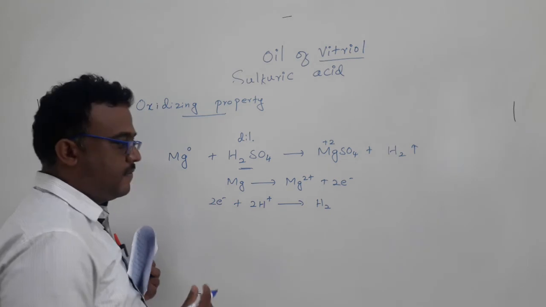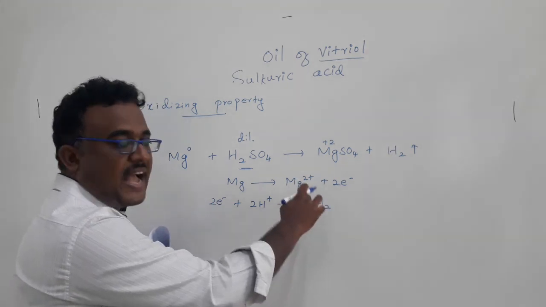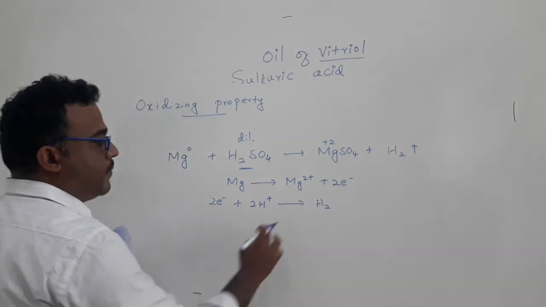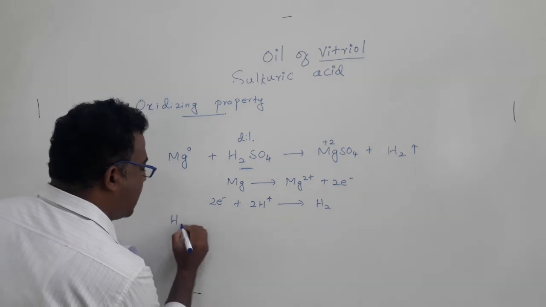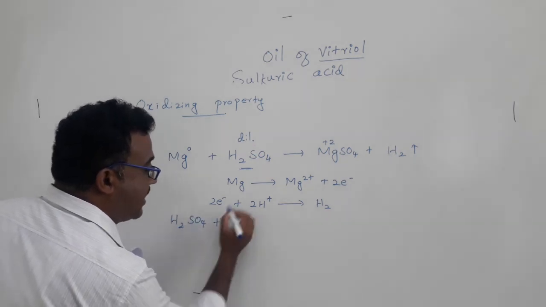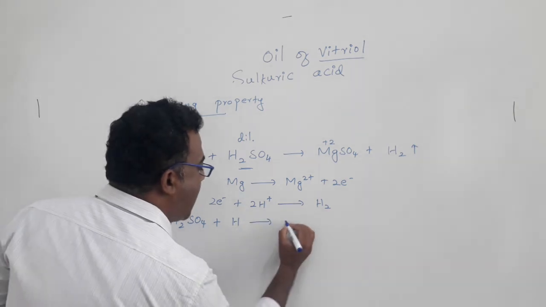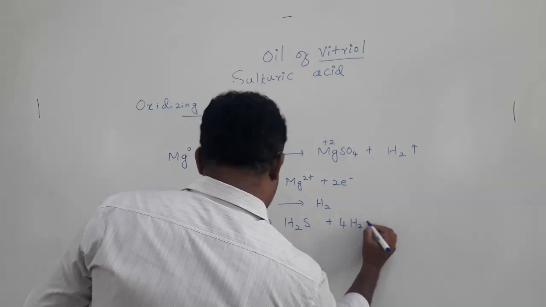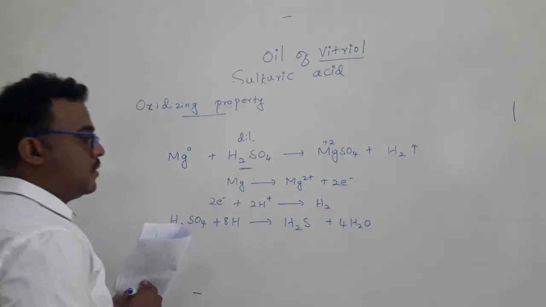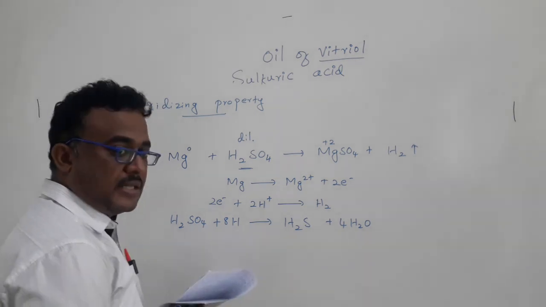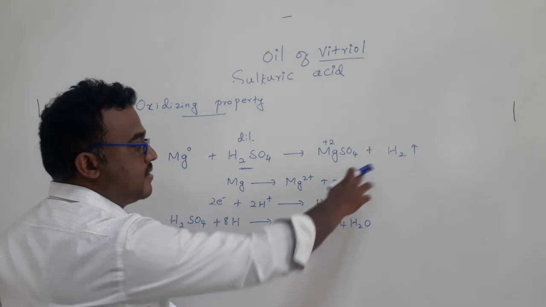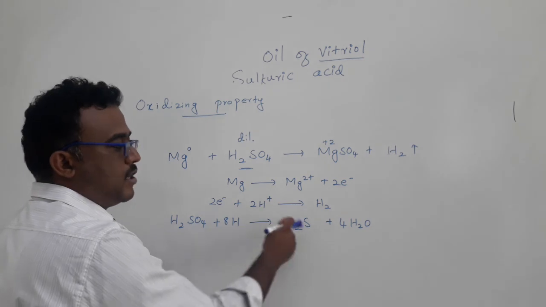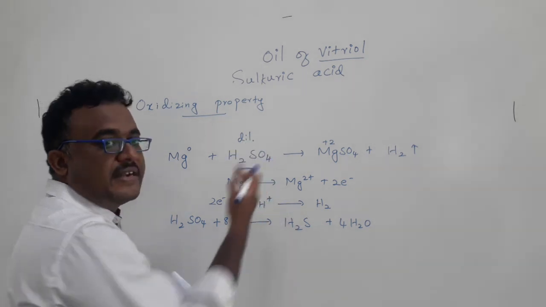Before forming hydrogen, there will be formation of nascent hydrogen. Nascent hydrogen will undergo dimerization to form the diatomic hydrogen molecule. So if you use concentrated sulfuric acid directly, that concentrated sulfuric acid will react with nascent hydrogen to form hydrogen sulfide plus water molecules. So in case you use concentrated sulfuric acid instead of dilute sulfuric acid, instead of hydrogen formation, we will get hydrogen sulfide formation. So that's why, to avoid hydrogen sulfide, we use dilute sulfuric acid.